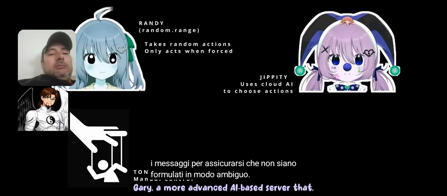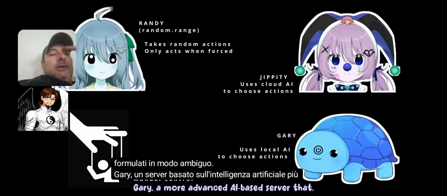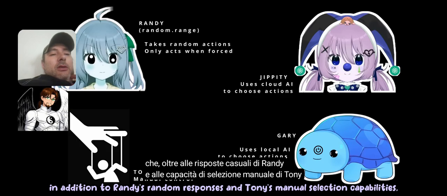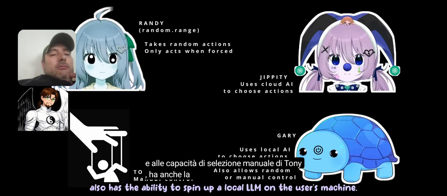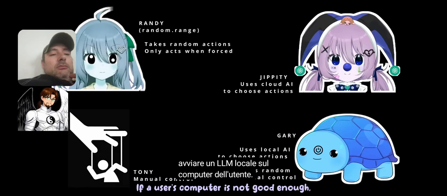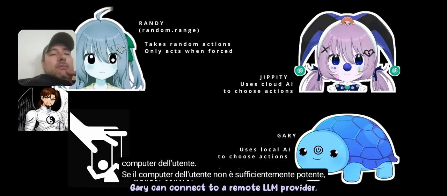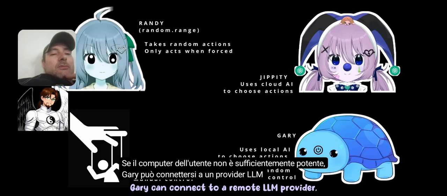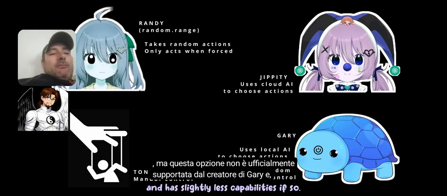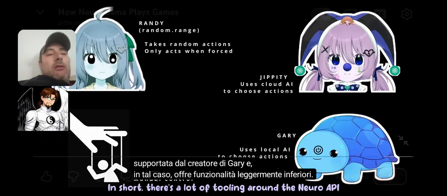Gary, a more advanced AI-based server that, in addition to Randy's random responses and Tony's manual selection capabilities, also has the ability to spin up a local LLM on the user's machine. If the user's computer is not good enough, Gary can connect to a remote LLM provider, but it is not officially supported by Gary's creator and has slightly less capabilities if so.